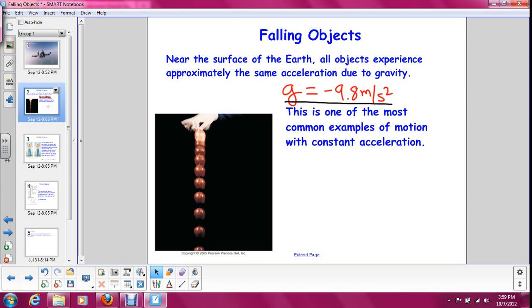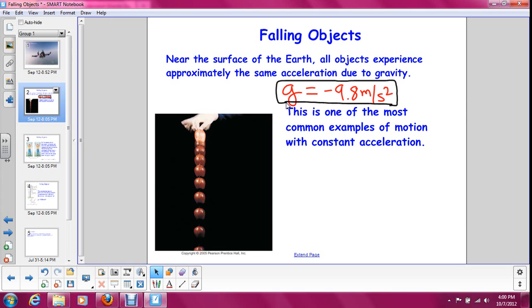So near the surface of the Earth, all objects experience about the same acceleration due to gravity. And you should all know this by now, that the acceleration due to gravity is negative 9.8 meters per second squared. So for every second that something falls, its velocity increases by 9.8 meters per second. And a falling object is one of the most common examples of motion with a constant acceleration.